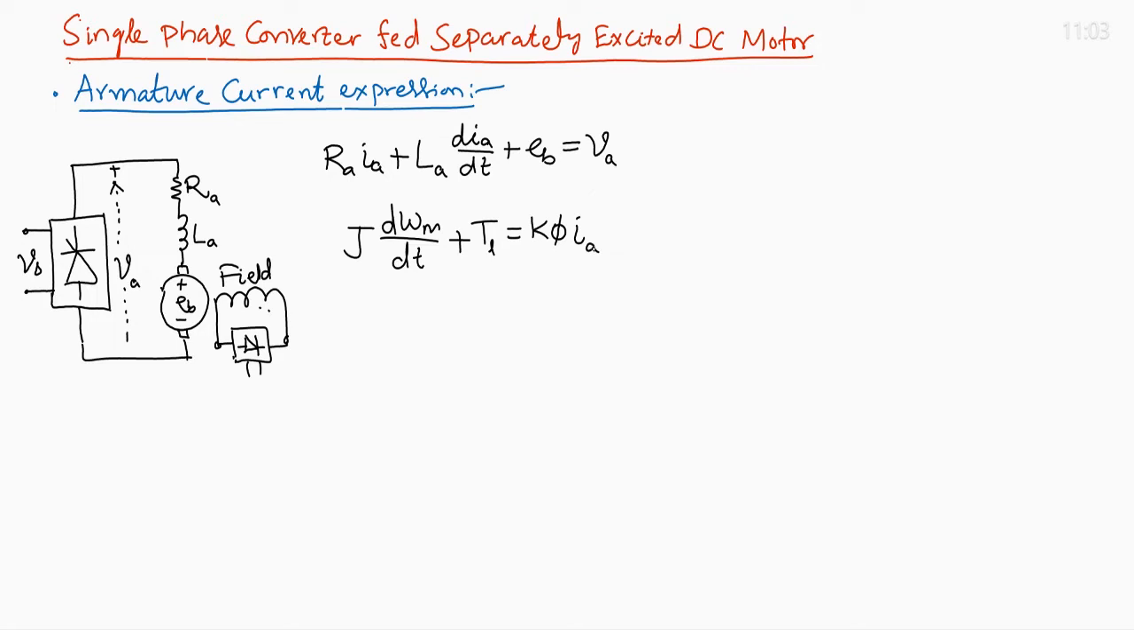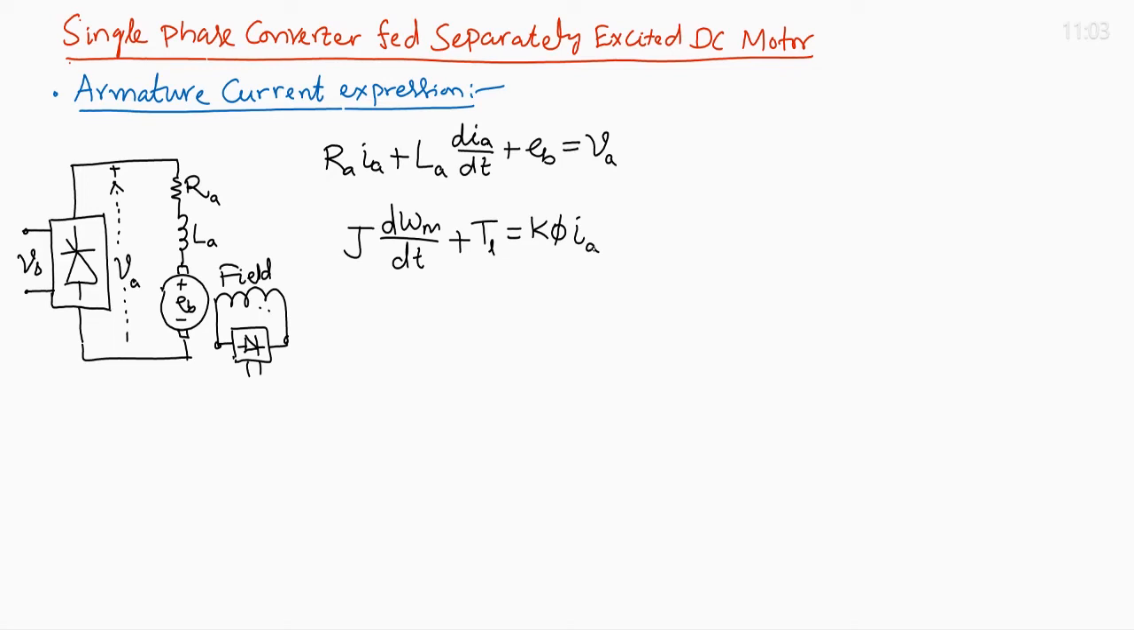So, we neglect the speed dynamics, we neglect the second equation, we assume the speed to be constant when the armature current is changing. That is a quite justified and reasonable assumption. So, it gives a fairly good, close result.